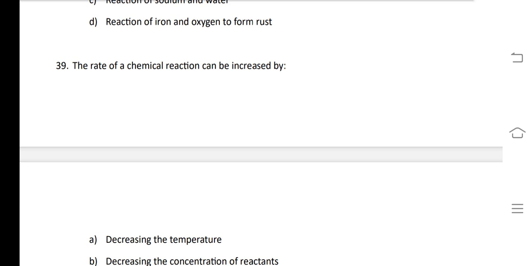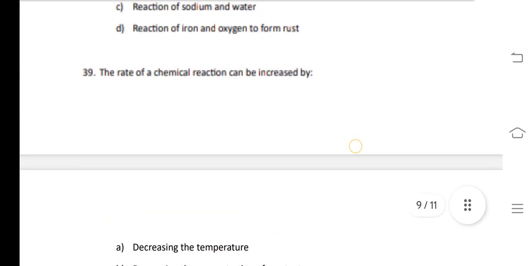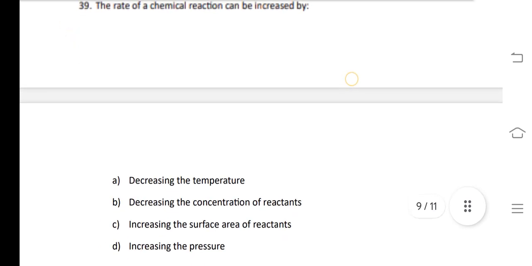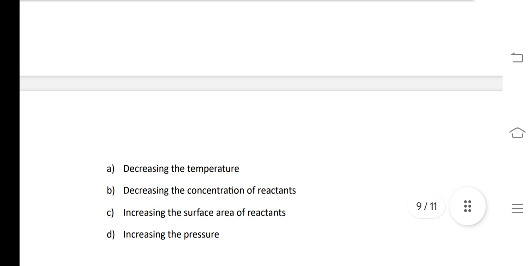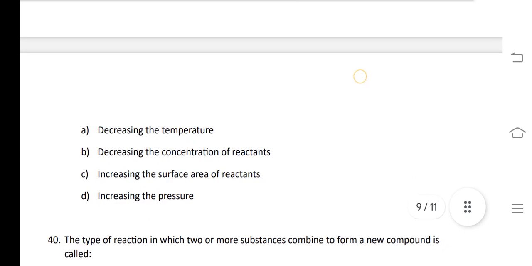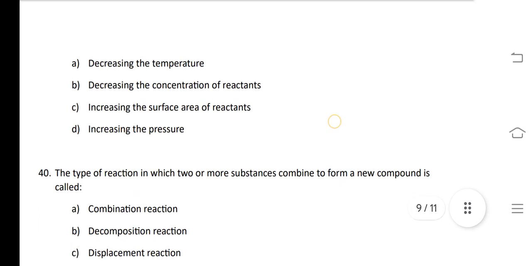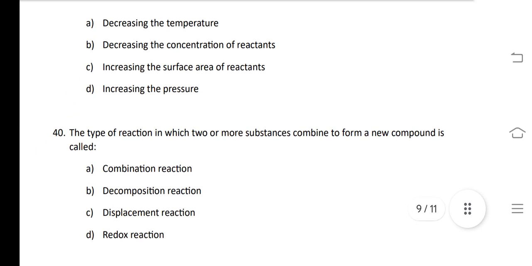Our next question is, the rate of a reaction can be increased by increasing the temperature, increasing the concentration of reactant, increasing the surface area of reactant. So the answer of 39th question is option C, increasing the surface area of reactant.